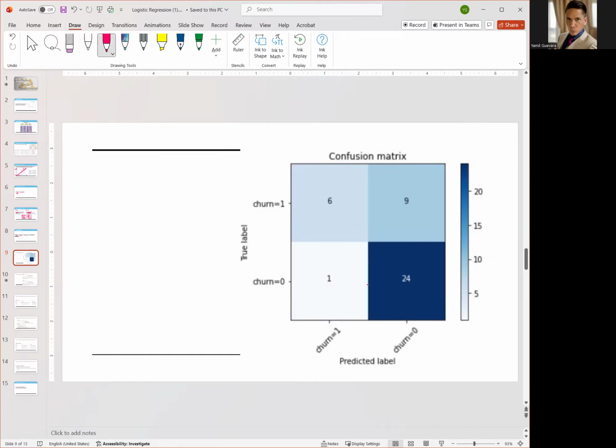Now let's continue. So the model says, hey, this is a 1. These customers are going to leave. 6 customers are going to leave. But the actual says, yeah, you're right. Those customers did leave. So that's actually correct. Let's continue. The model said these customers are going to stay, 24 of them. And the actual said, yeah, you're right. Those 24 did stay. Correct.